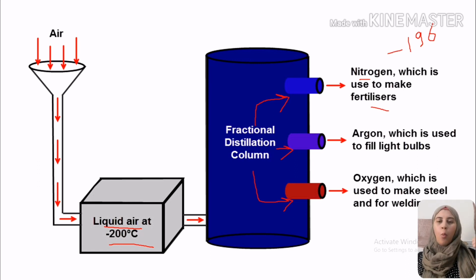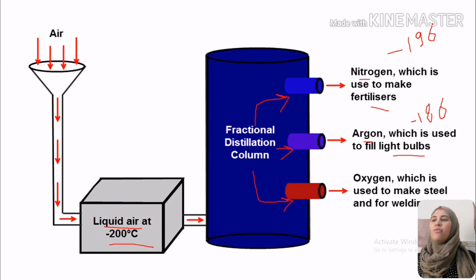By extra warming we will have argon gas. Argon gas, its boiling point is minus 186. So its boiling point is higher than the boiling point of nitrogen gas. So we will separate it in the second process.